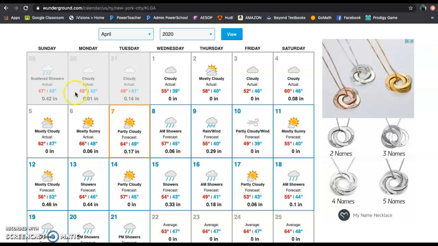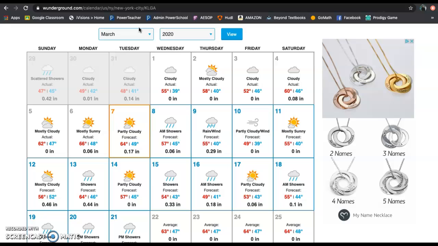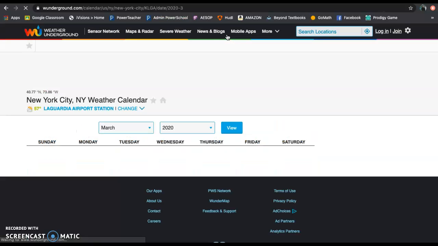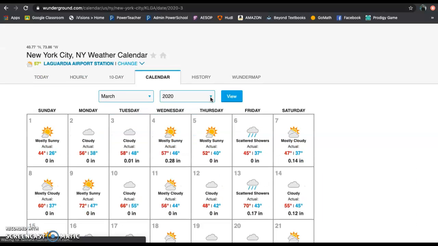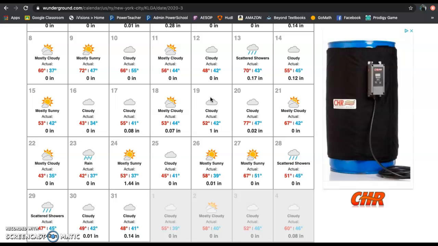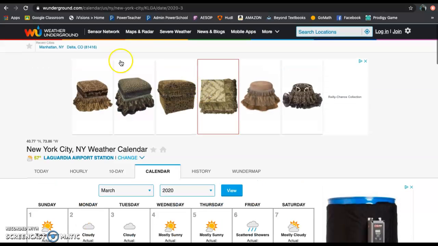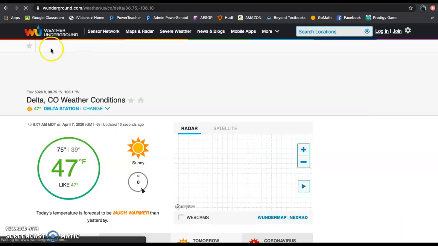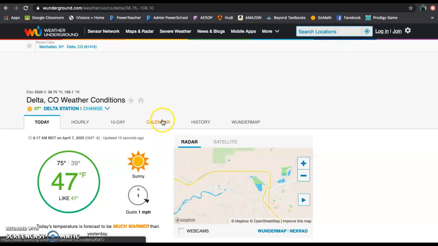I could do future dates. I could do past dates. I could change it from April back to March. Hit view. Boom. Okay. And you can just choose whatever 10 days you want. Make them in a row. I mean, come on, make it easy on yourself. Don't bounce around. And then if I wanted to compare it to Delta, I could just go on up here, go to Delta. I already had Manhattan up there. I can go to Delta. You could just search it right up here. You guys see this? And you just search what you want and then just go to calendar.